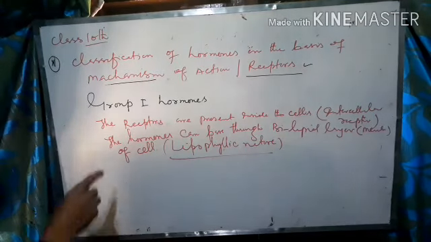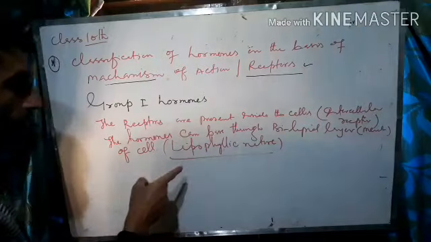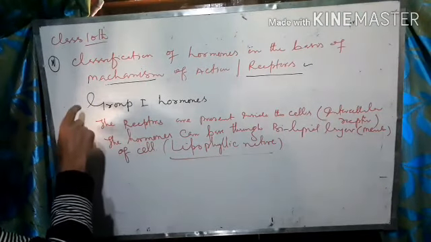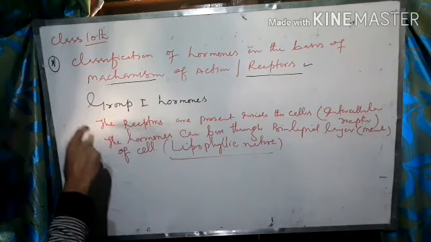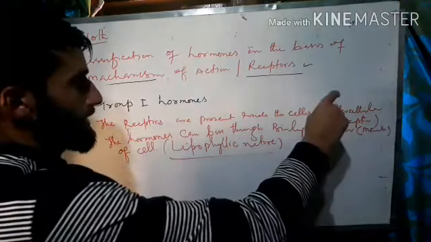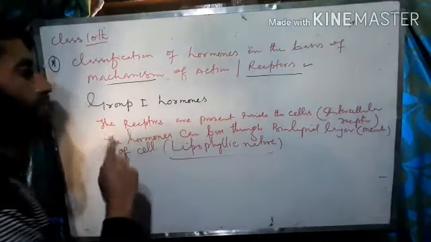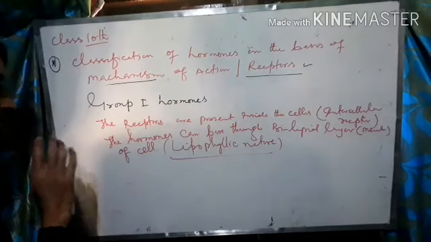So what was the first point? The first point was the receptors are present inside the cells, that is intracellular receptors. This indicates that these hormones pass the cell membrane. Then after passing the cell membrane, they get bound with the receptors. After getting bound with the receptors, they are going to bring the physiological effect in the animal body.